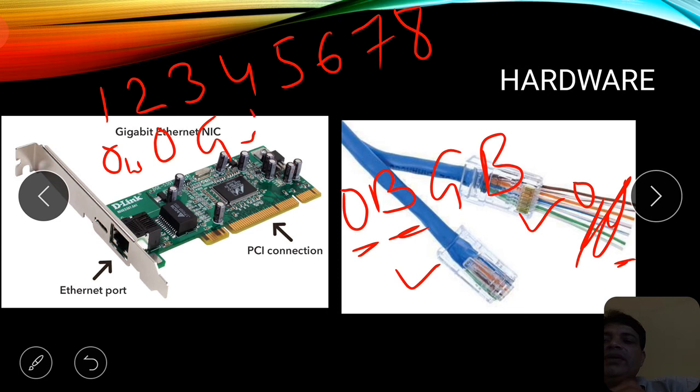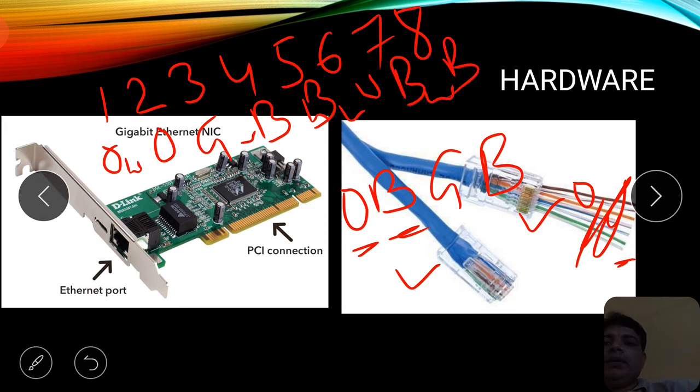And here you have a blue, then you will have blue white, then green, then brown white, and then brown. We will be discussing this connectivity in detail in the transmission media video also, right?